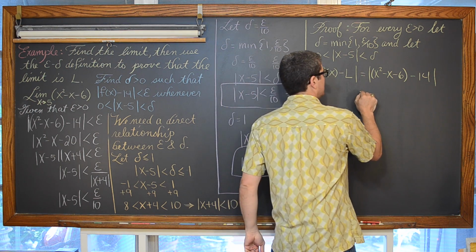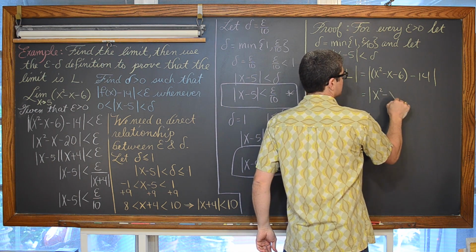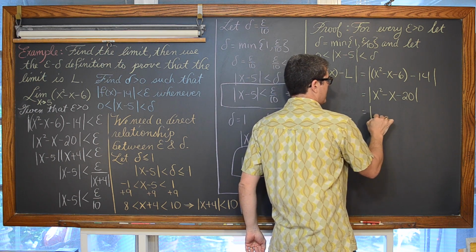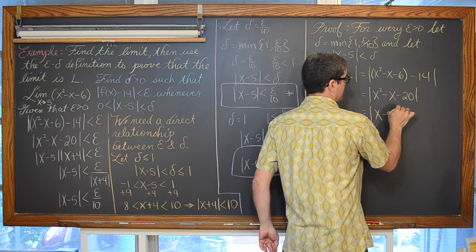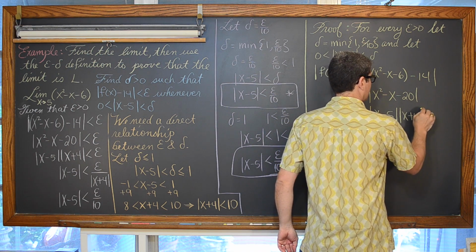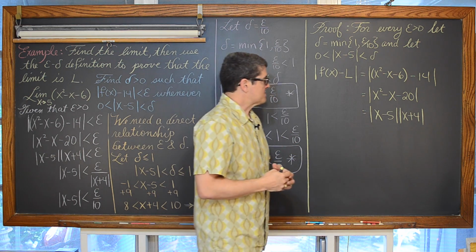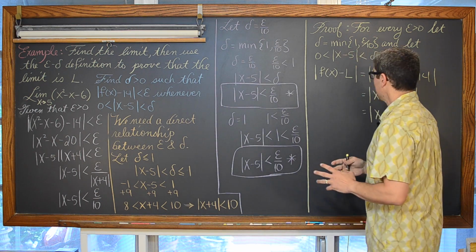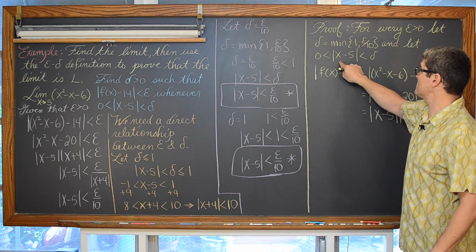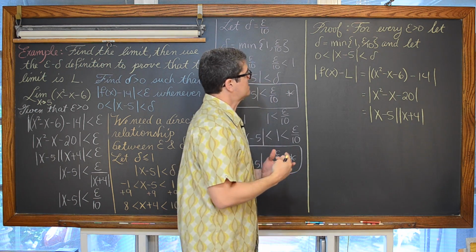So this is going to be, just like before, the absolute value of x squared minus x minus 20, which is equal to the absolute value of x minus 5 times the absolute value of x plus 4. And now we start working with these relationships that we just came up with. We have the initial assumption that the absolute value of x minus 5 has to be less than delta.